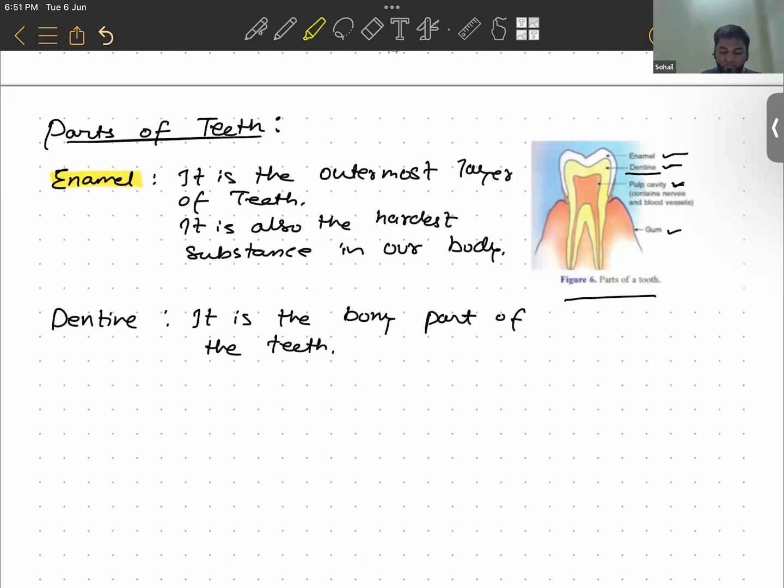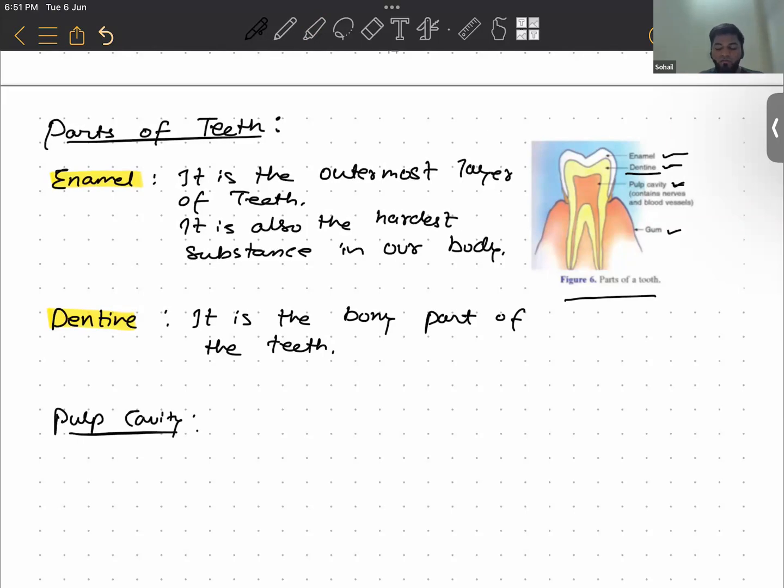That's it about dentine. Now, what is the next part of the teeth after dentine? Yes, the pulp cavity.